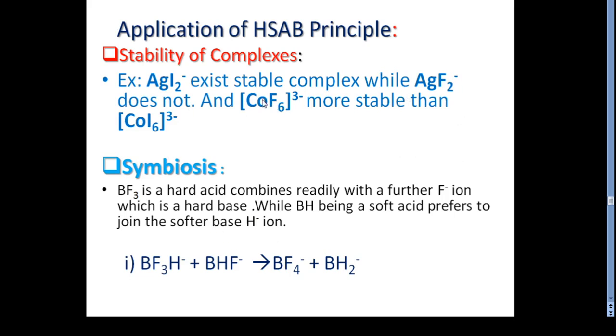The CoF6 complex is more stable than the CoI6 complex. Here the hard acid Co interacts with the hard base F. Hard and hard combination is always preferable and gives a stable complex, and that is the reason CoF6 is stable in nature as compared to CoI6. Co is the hard acid and I is the soft base, so hard and soft is not preferable as far as stability is concerned, and that is the reason CoI6 is unstable in nature.